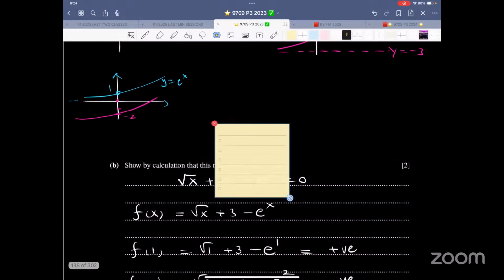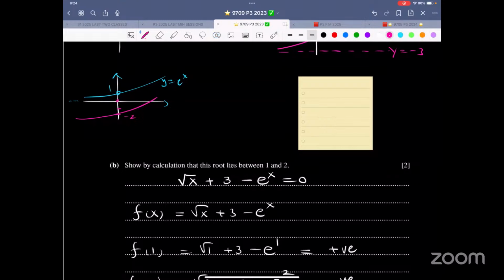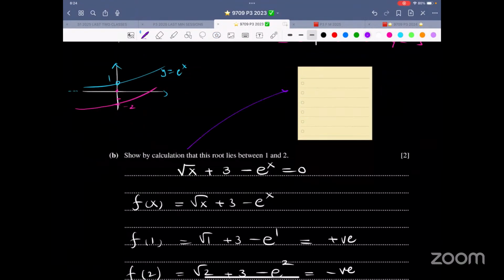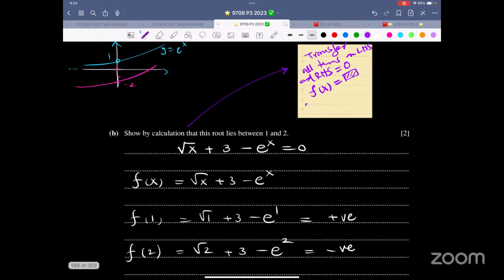So now, over here, the thing that you should remember is that for this calculation, transfer all terms to one side so that left-hand side minus right-hand side equals 0. That is your function f(x). And then plug in both the values, f of 1 and f of 2.